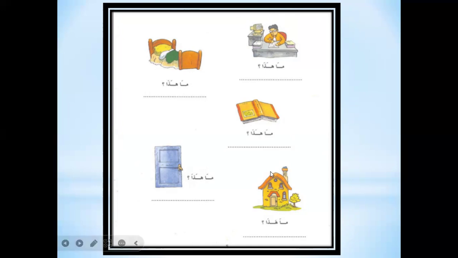Good. The third one. Ma hada. Yes, very good. Hada kitab. Okay, the number four. Ma hada. Hada babun. Very good.